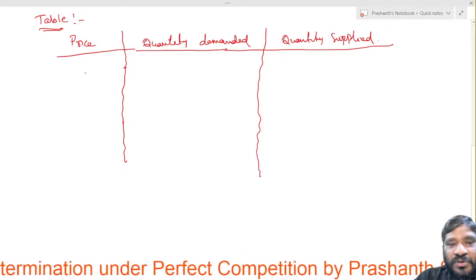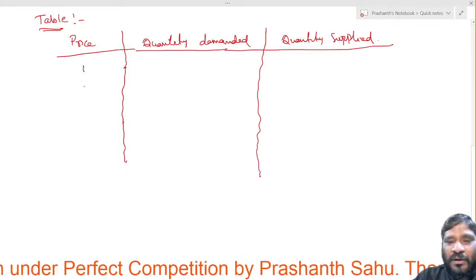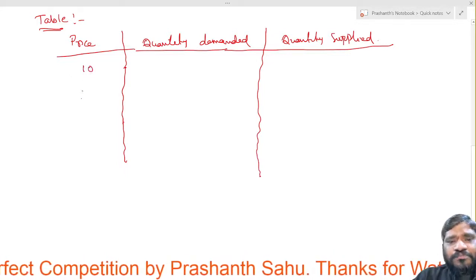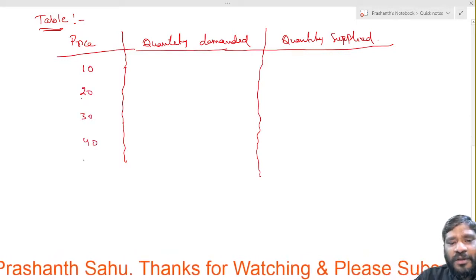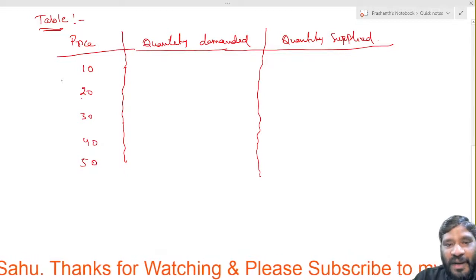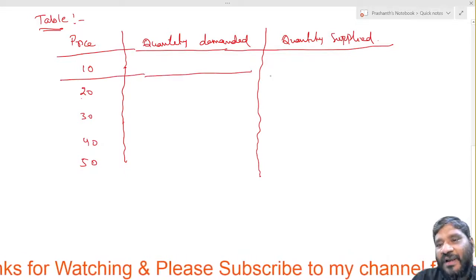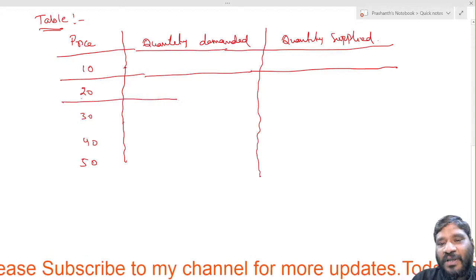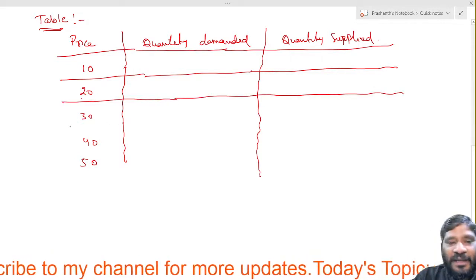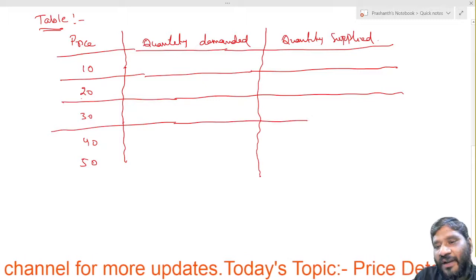So here price 10, 20, 30, 40, 50. Right, so this is the price I have taken. On the basis of that, demand as well as the supply also we will take it one by one.